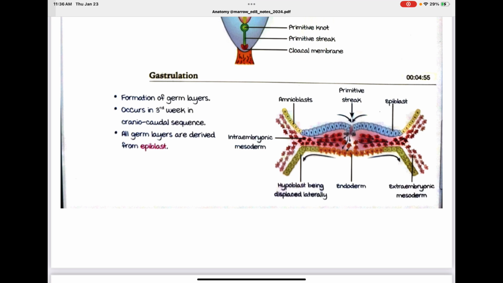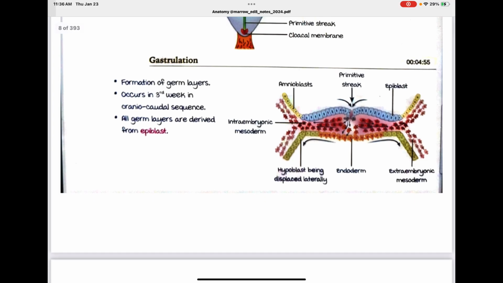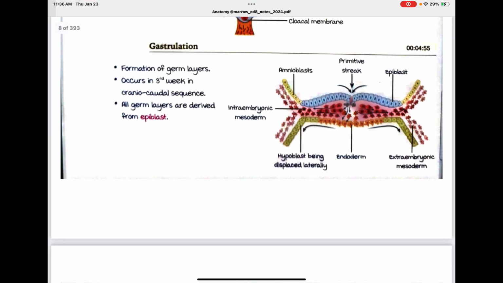So in between, endoderm is gathering. A very important fact to remember: all germ layers are derived from epiblast. Here you can see the hypoblast is being displaced laterally, and the epiblast is migrating to form endoderm and also the mesoderm.